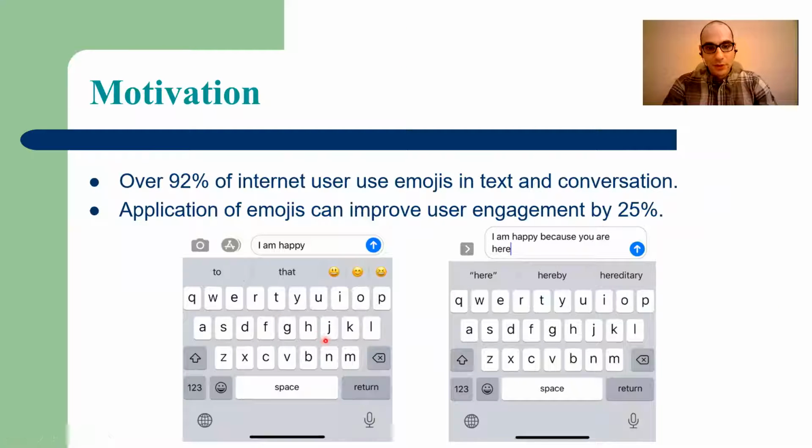Here on the left, I'm showing what Apple is currently offering. If you go into your iPhone and type "I'm happy," you will get an emoji suggestion for the word happy. But if you complete your sentence, saying "I'm happy because you're here," there will be no emoji suggestion. This is because Apple currently doesn't have a platform to suggest emoji for the entire sentence, and this is the problem we're going to address here.